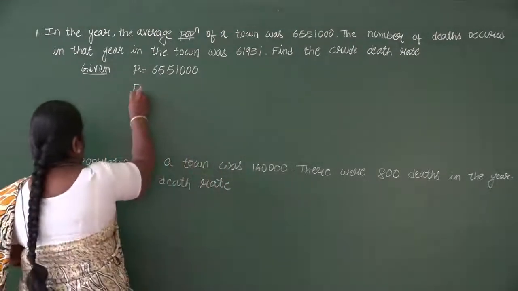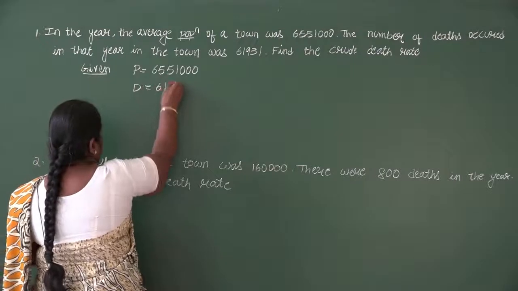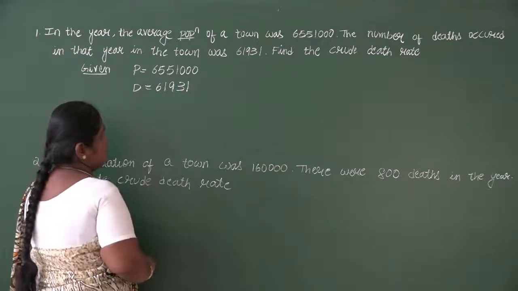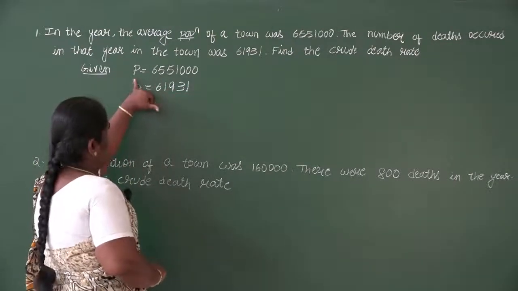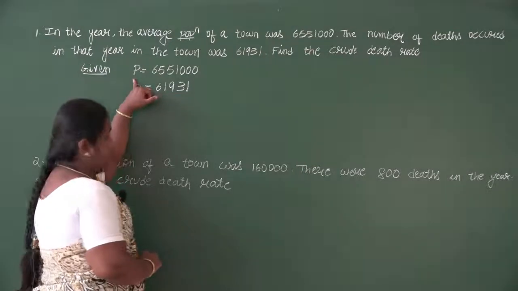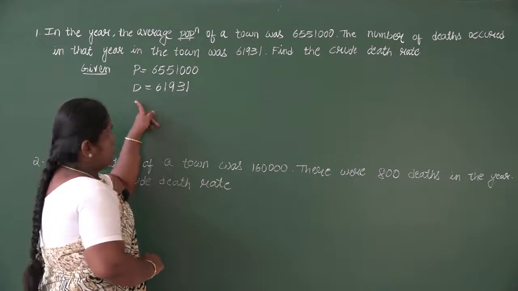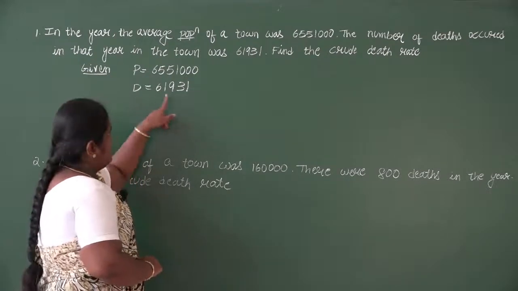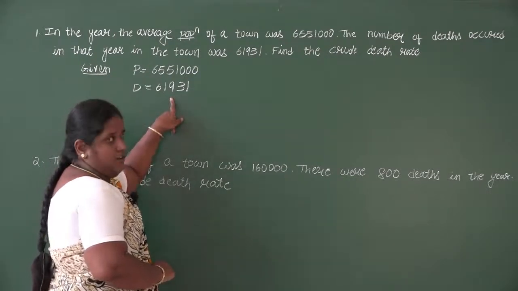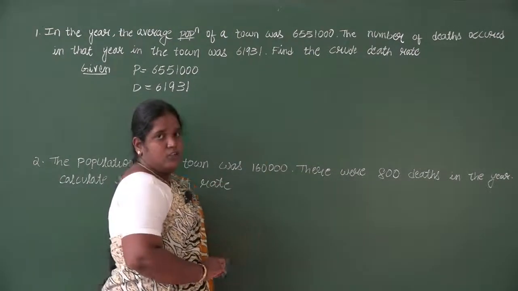So D value is 61,931. So this is what they have given. Population is denoted by P, it is 65,51,000, and the death value is denoted by D, 61,931.